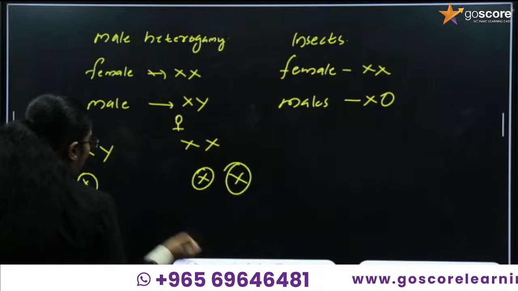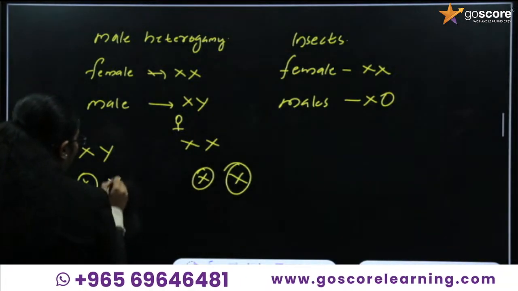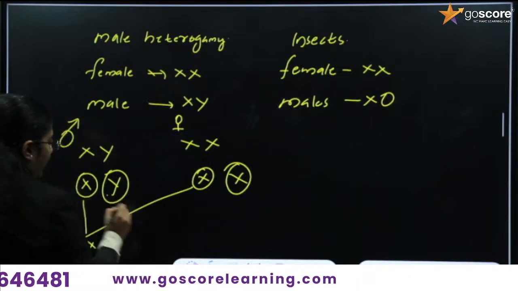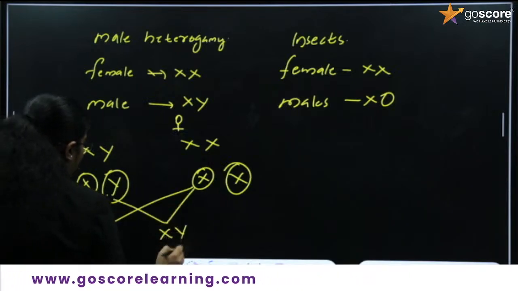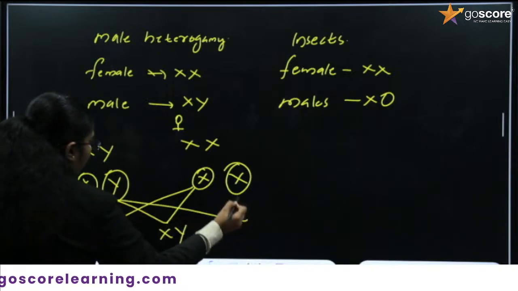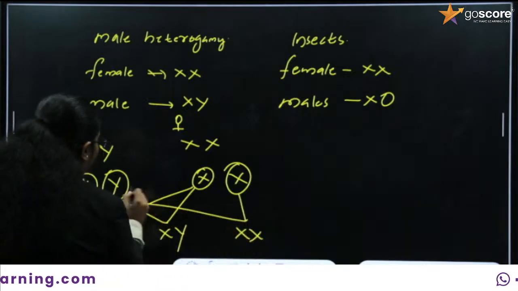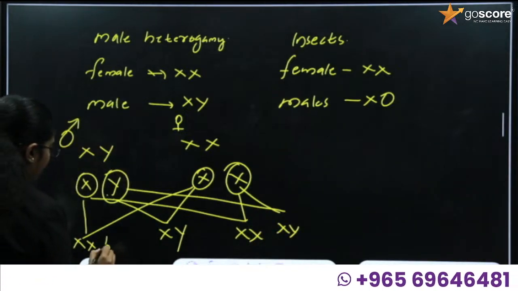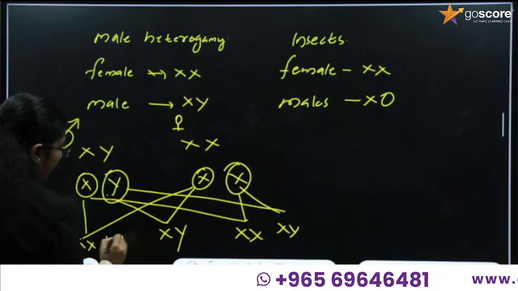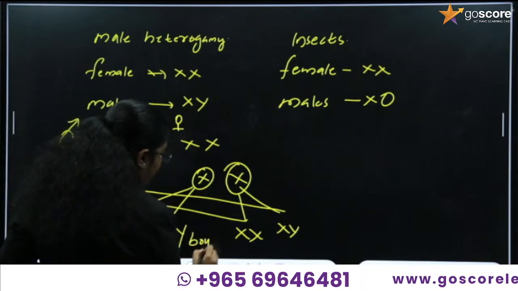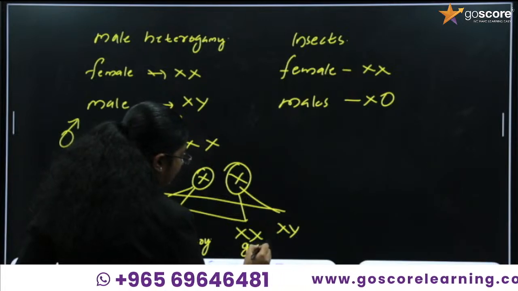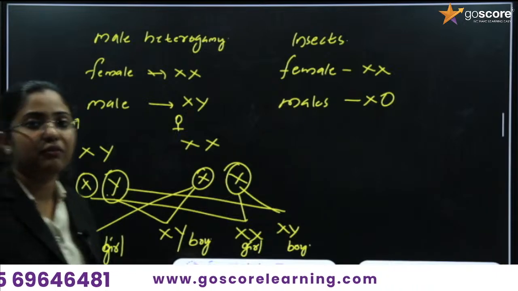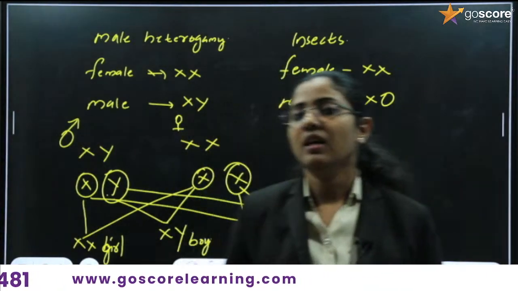Here the gametes are X and Y. So the progenies will be formed like this: XX will be formed, here XY will be formed, then here XX is formed and XY is formed. That is a boy, this is a girl, this is a boy, and this is a girl. That means there is a chance of getting 50% boys and 50% girls.